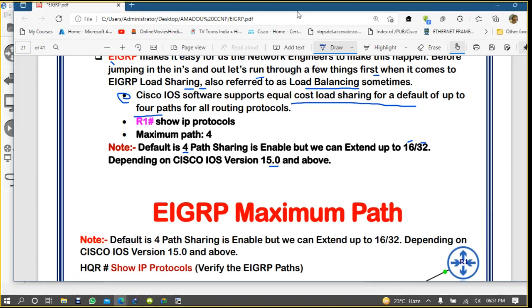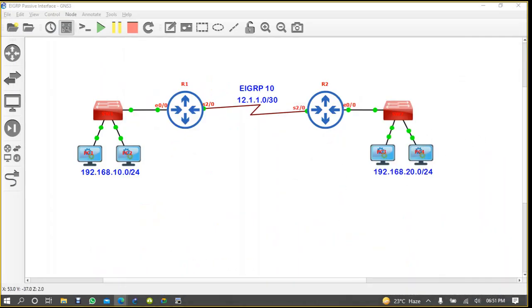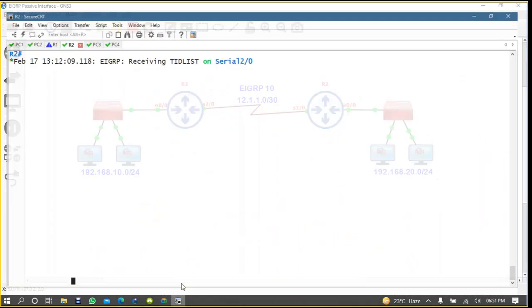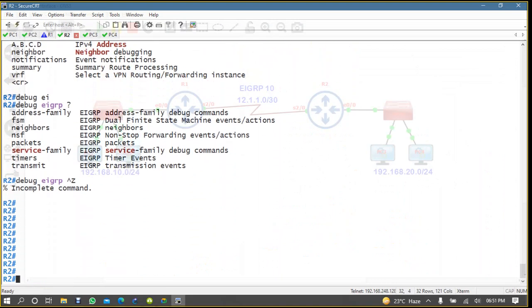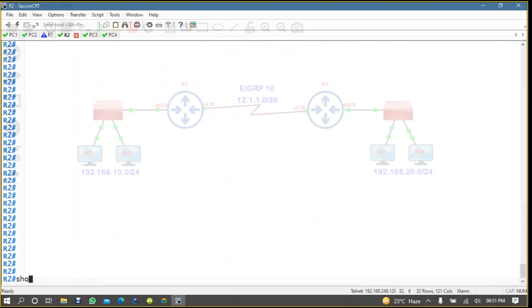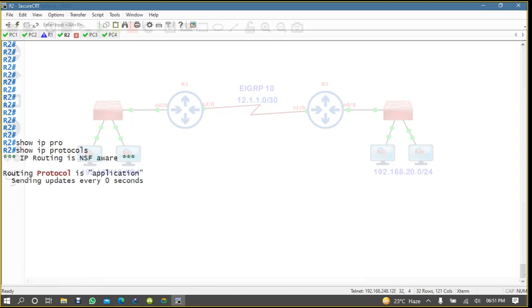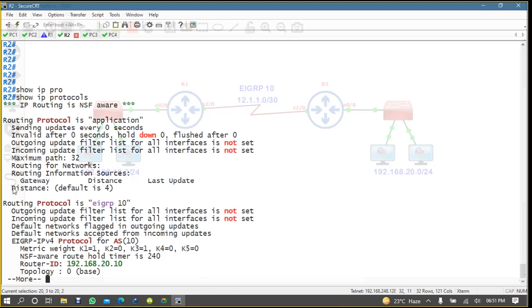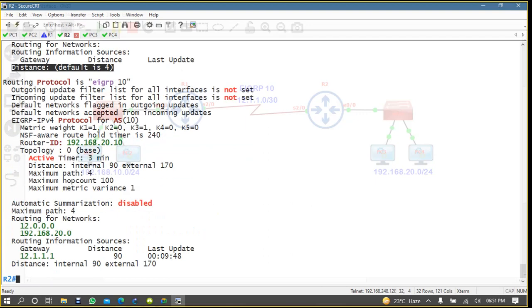So let's see what our router is supporting. What is the capacity of our router? If you come here and type show ip protocols, you can see here the maximum path is 4 by default.